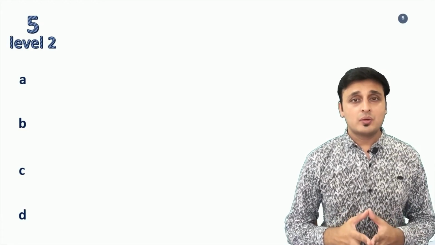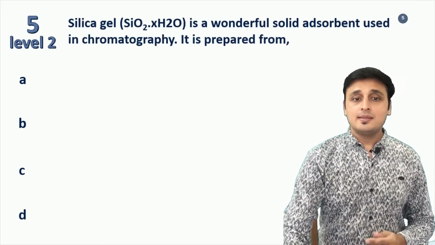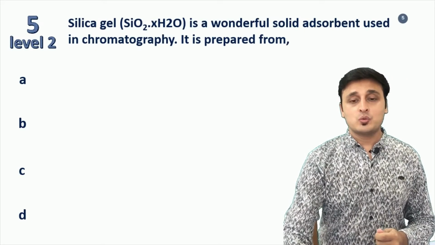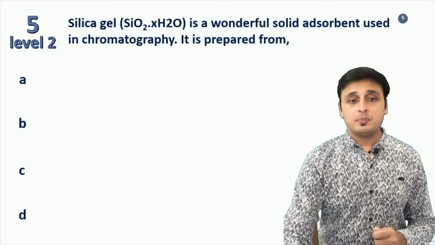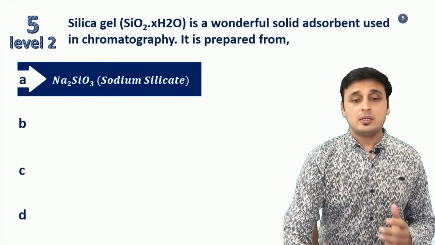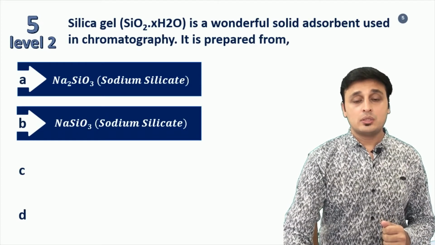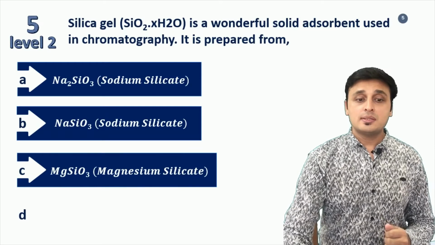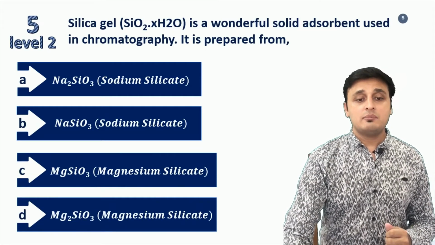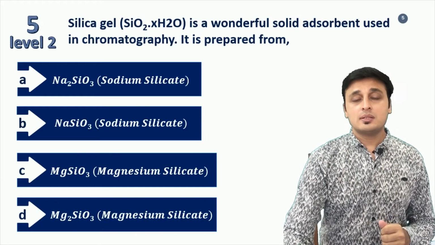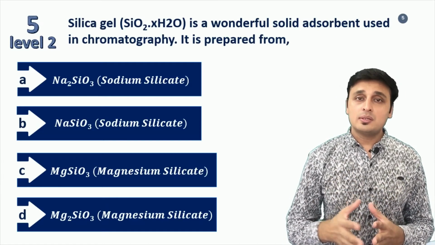Now presenting the fifth question of the show, question 5, level 2. The question is: silica gel, SiO2·xH2O, is a wonderful solid adsorbent used in chromatography. It is prepared from option A, Na2SiO3, sodium silicate; option B, NaSiO3, sodium silicate; option C, MgSiO3, magnesium silicate; and option D, Mg2SiO3, magnesium silicate. Dear friends, first of all we need to focus on two points to understand the answer.